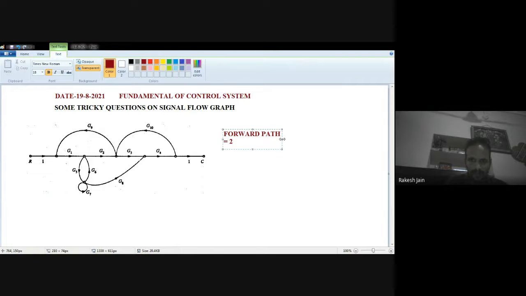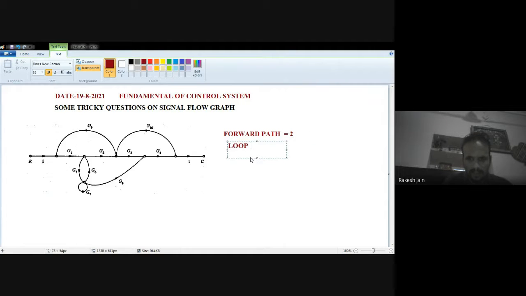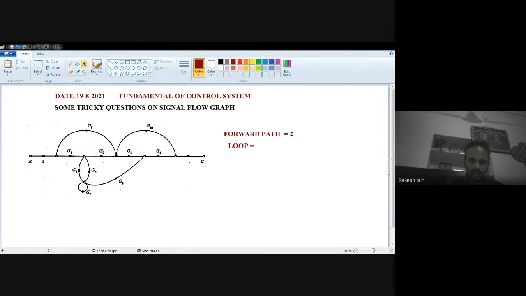If my question is how many loops are present, then we have to find out how many loops are present. See very carefully. G1, G2, G9 is a loop. We can easily determine this loop. See, with this green color I am going to show you: G1, then G2, and then G9. This is one loop. The second loop is G3, G4, and G10. So there are two loops.